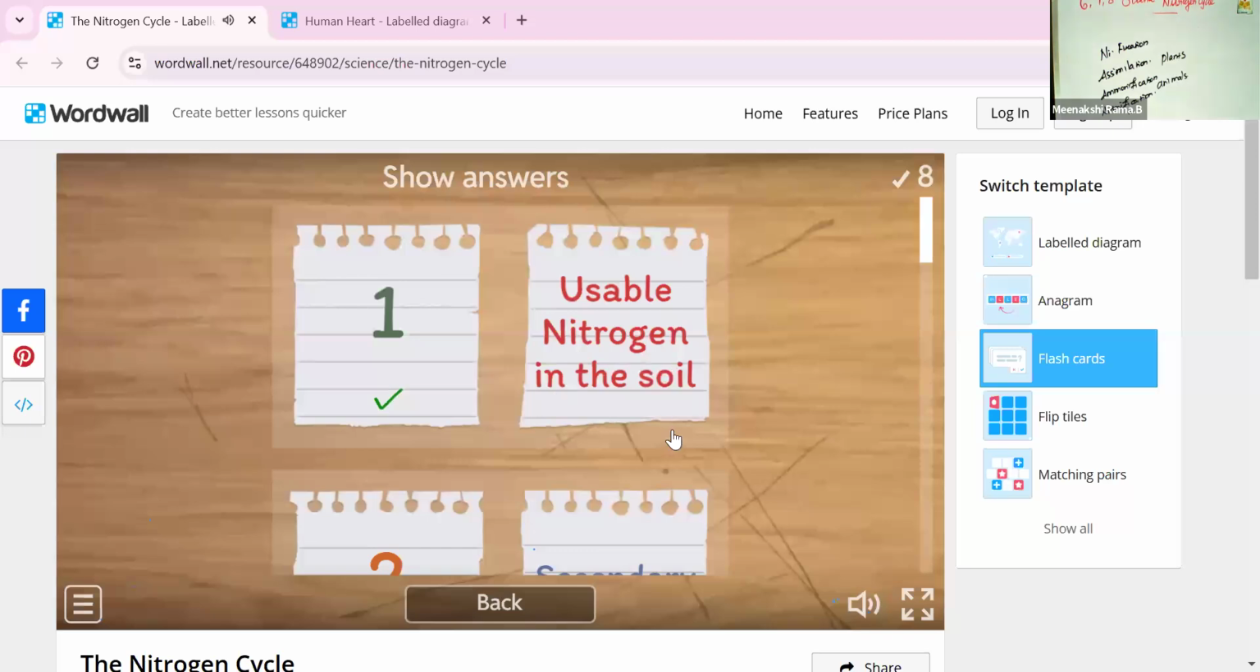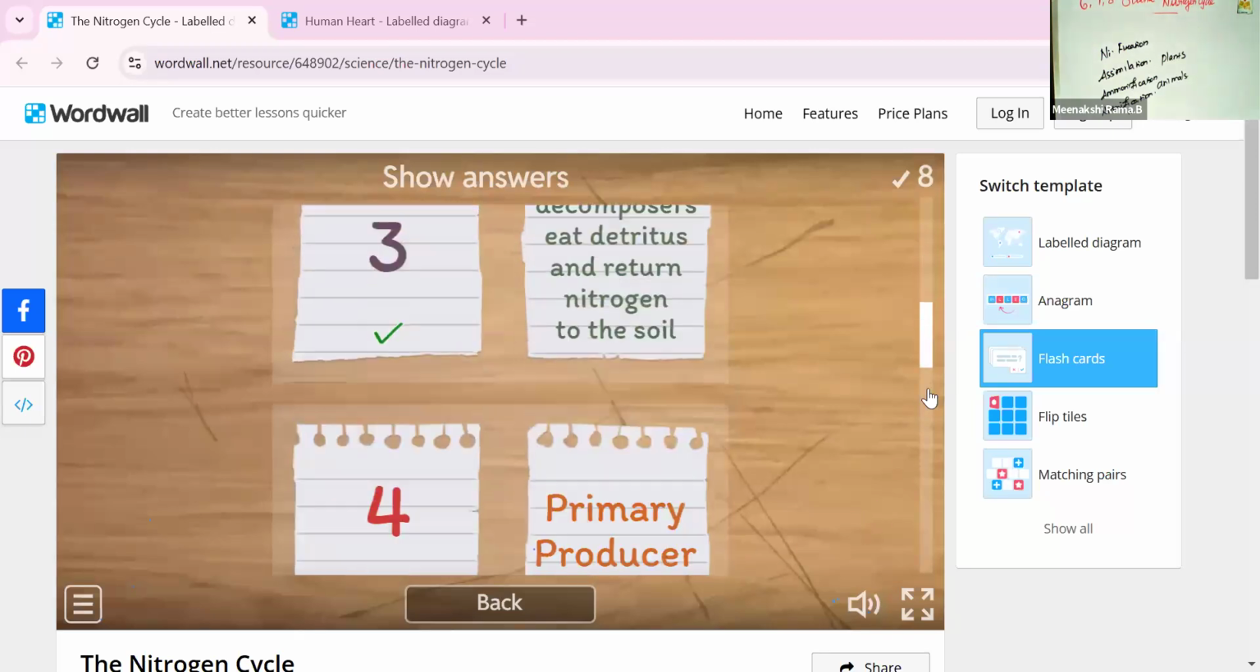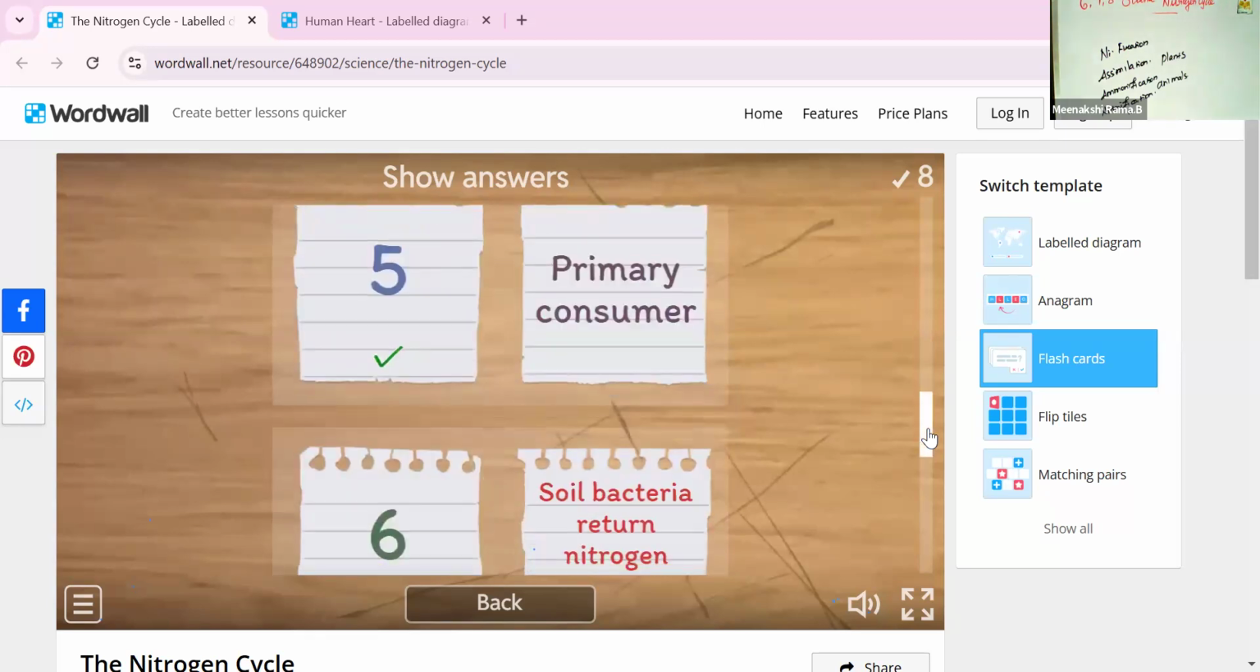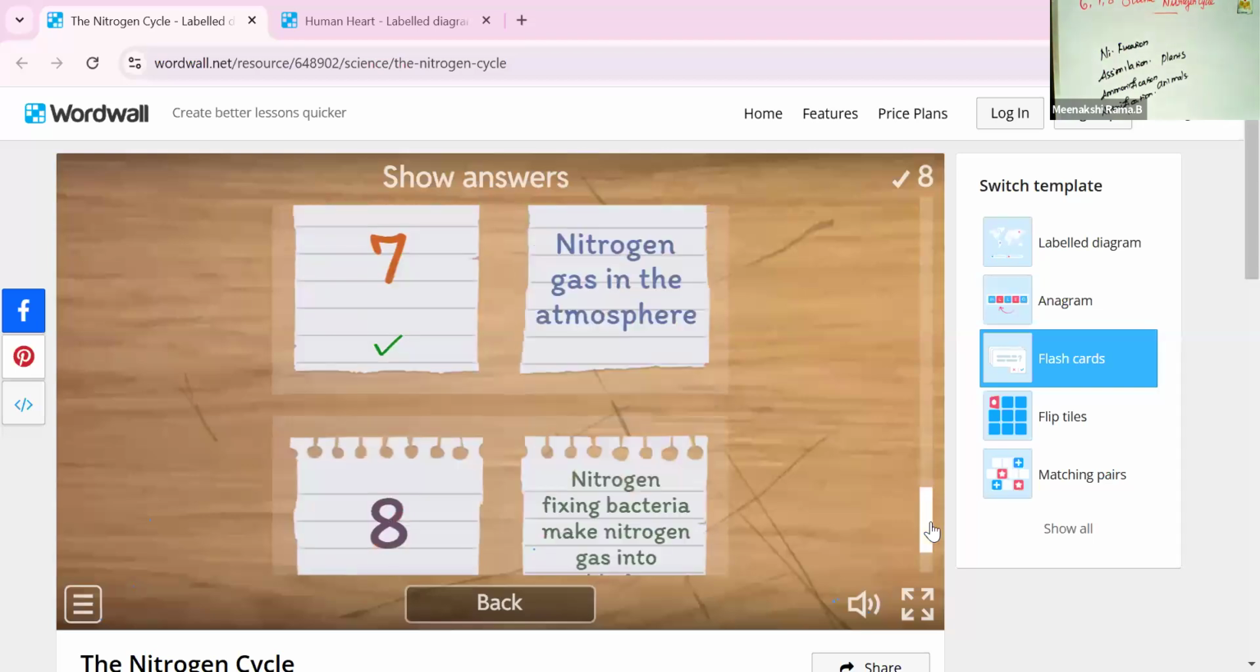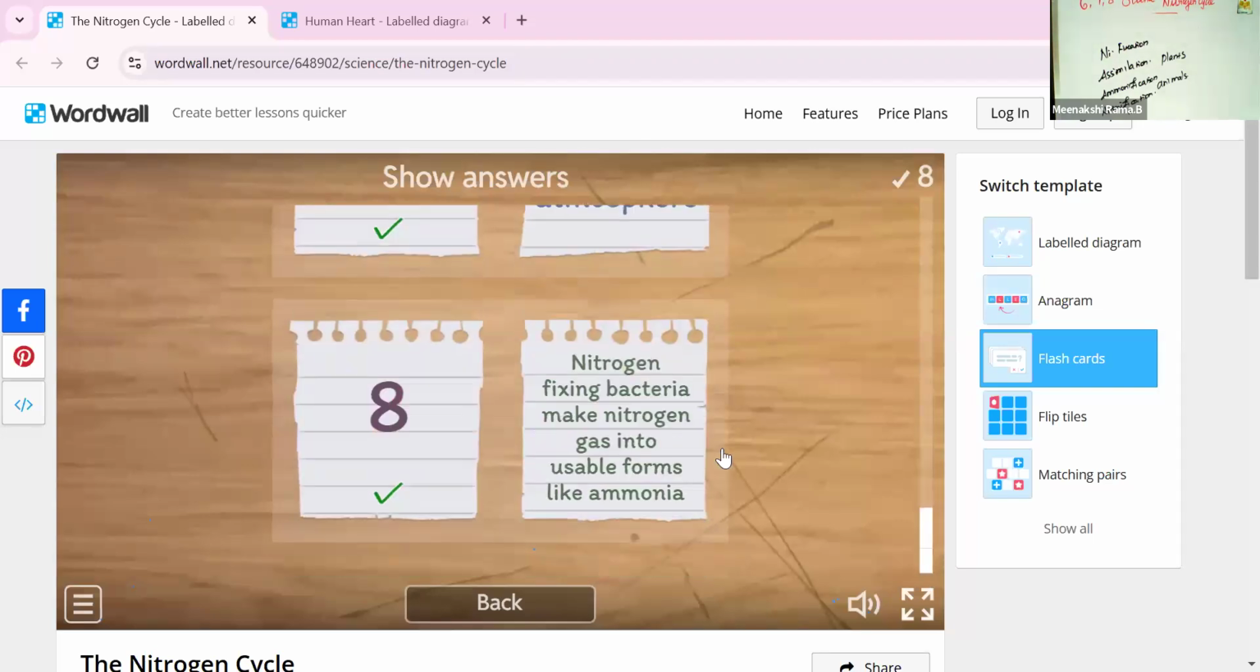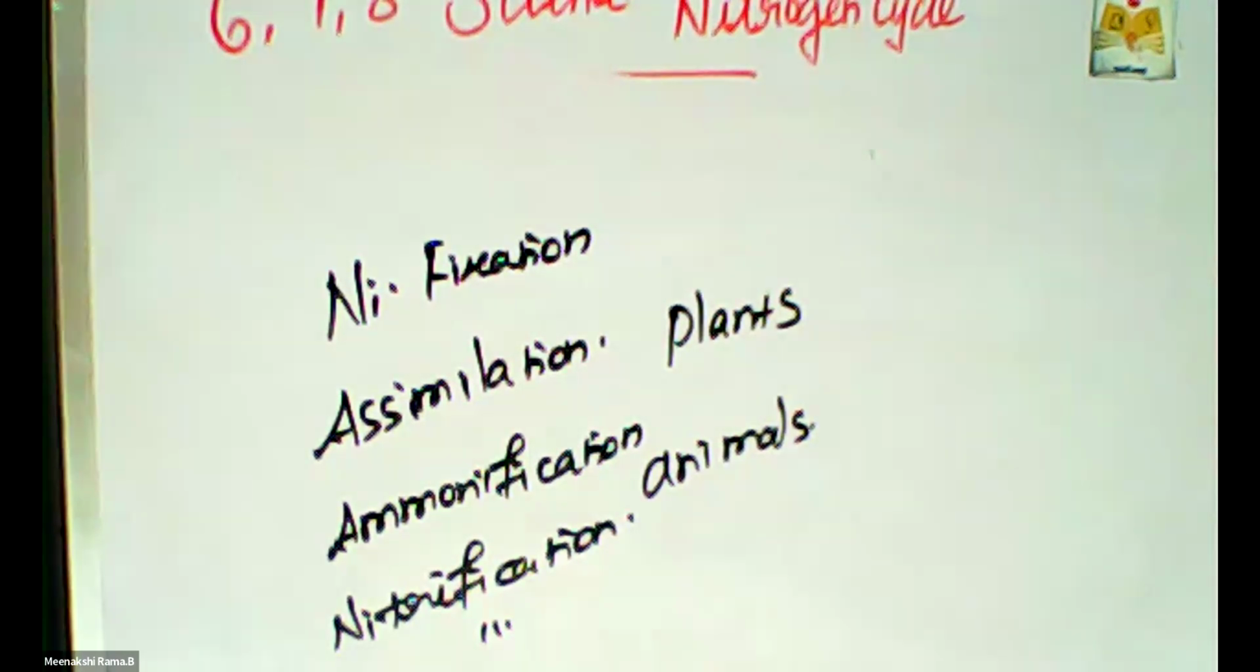Yes, first one is usable nitrogen in the soil, and then secondary consumer decomposes primary consumer, secondary consumer, soil bacteria, nitrogen fixing bacteria. So this is also the correct answer. Okay, students, I think you got a very clear idea about this nitrogen cycle process.